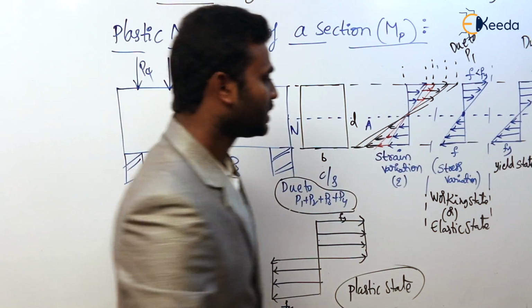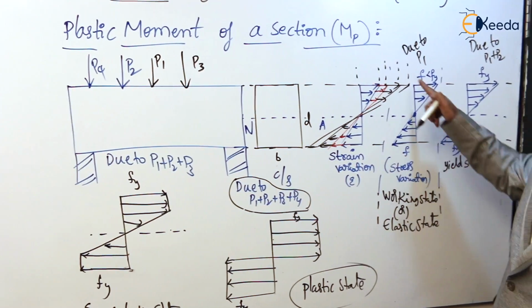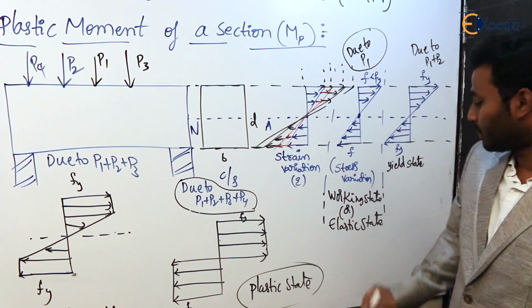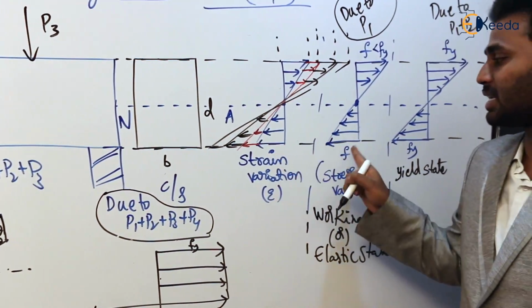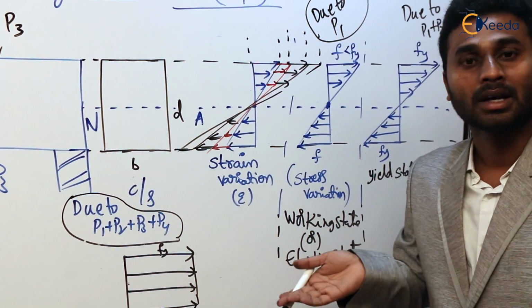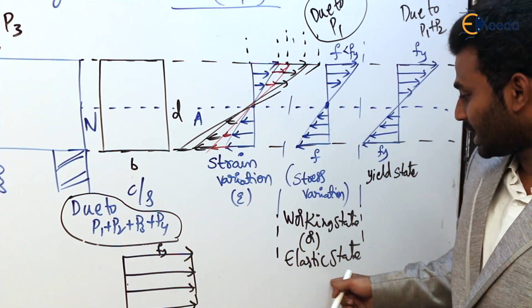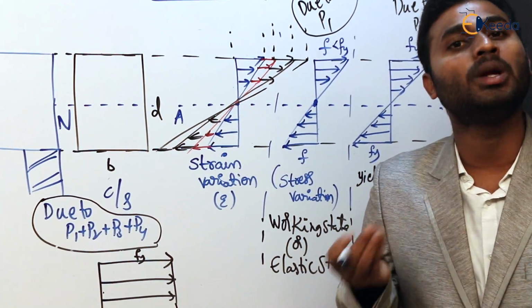But coming to the stress here, in the first state, because of the load P1, the stress is also linear. Here strain is linear and stress is linear, so both are proportional. It means Hooke's law is valid. Clear? That is why this state is also known as the elastic state or working state. Strictly speaking, Hooke's law is valid only up to the proportional point.